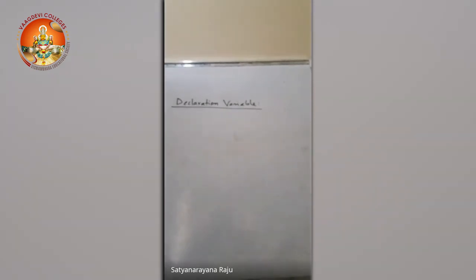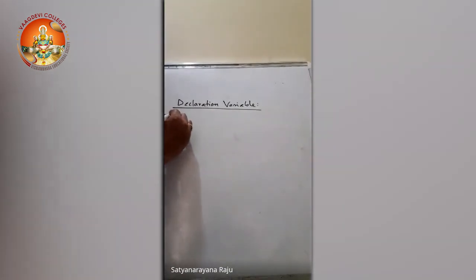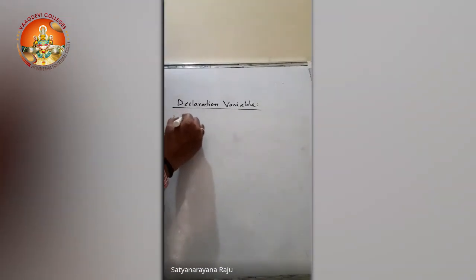So what is a variable? A variable is an identifier which is used to store data. So let us go back to our algorithm to find the addition of 2 numbers.